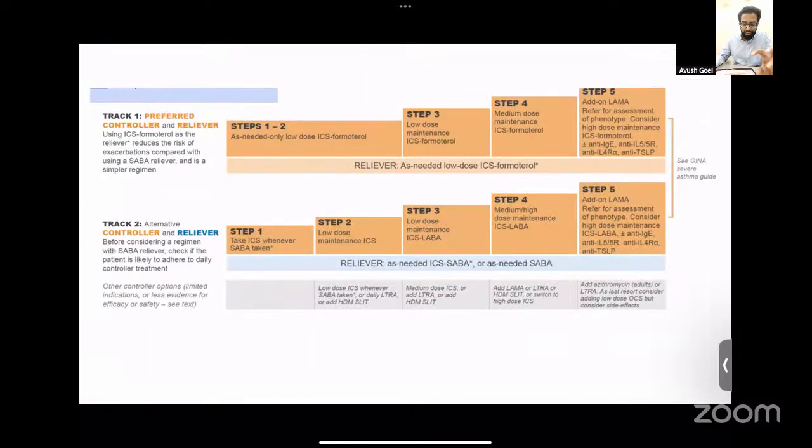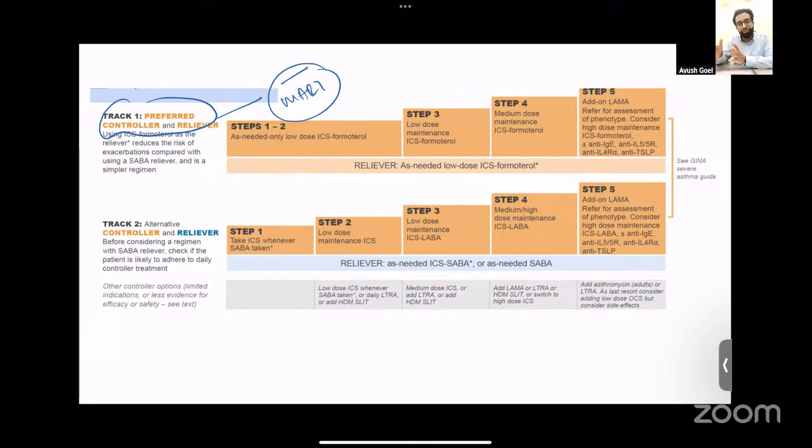Last thing about asthma would be there's a slight change in the algorithm for asthma. Now what we prefer is track 1, in which we administer the patient a single inhaler device that can be used as a MART therapy. What is MART? MART is that one single inhaler can be used both for maintenance as well as for reliever. So the patient uses this inhaler as a background therapy and also uses it when the patient is having acute symptoms. And the molecule that is used is inhaled corticosteroid plus formoterol.